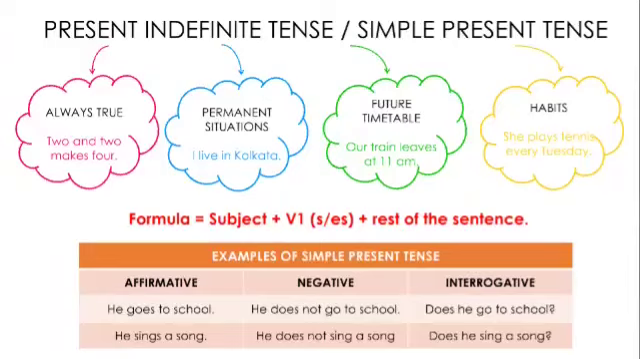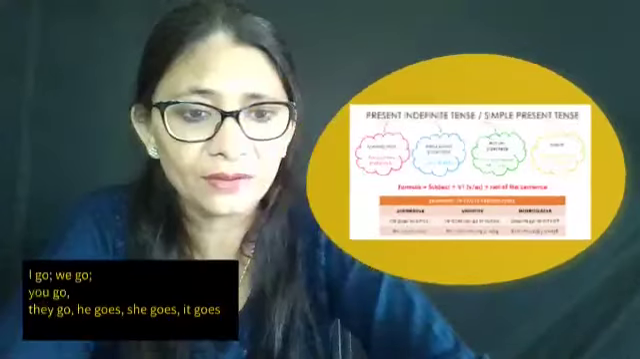Negative will be he does not. Now we add does, a do verb. Since it is third person, goes, does, these things will be there. He does not go. Now goes becomes go because does is there. He does not go to school. This is negative. And he goes to school becomes does he go to school in interrogative, in question. So this is what we have to remember. This is present indefinite tense.